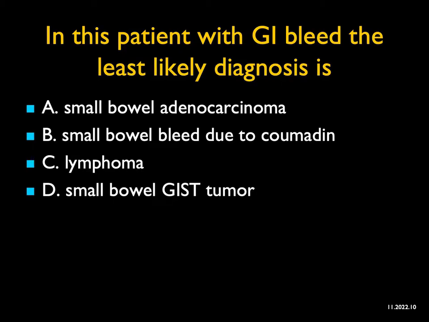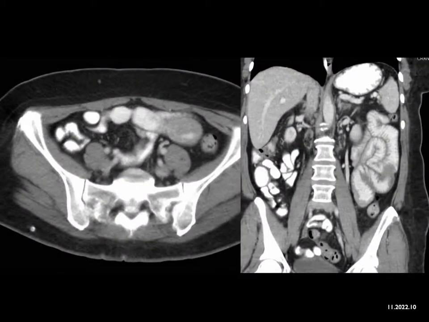In this patient with GI bleed, the least likely diagnosis is, this is a great case. What you see is diffuse thickening of small bowel in the left lower quadrant. And what could this be? Well, it could be adenocarcinoma with infiltration. It could be lymphoma infiltration. That's a possibility. But it also could be a bleed in the bowel, right? Now, I asked you, what's the least likely diagnosis?